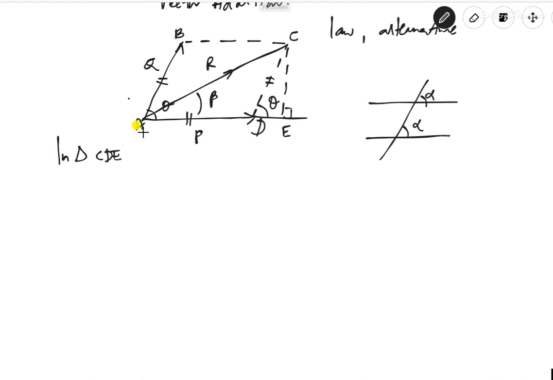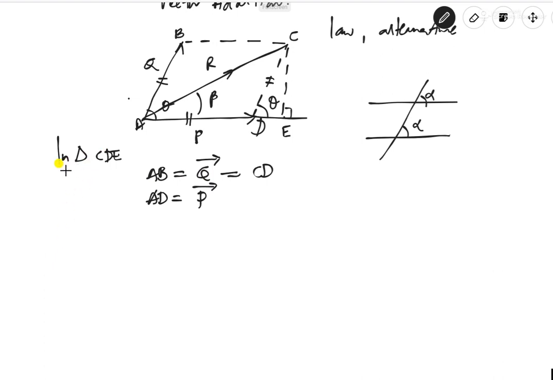Okay, now within the triangle CDE, whatever we are talking about, this is the triangle. Now this is the theta. Now what is the cos theta here? Before that, we know that AB is equal to vector Q, right? And as these two are parallel, it is also equal to CD, right? And AD is equal to vector P, right?